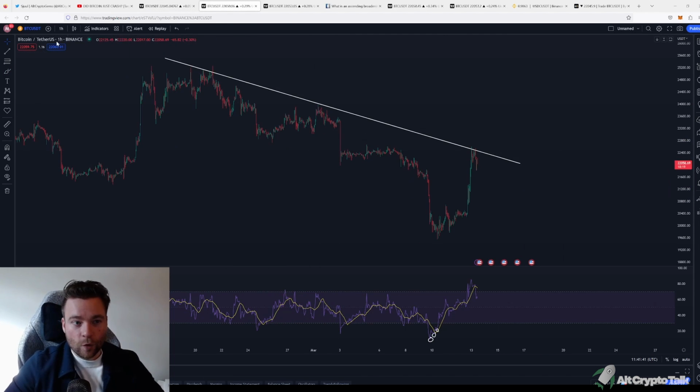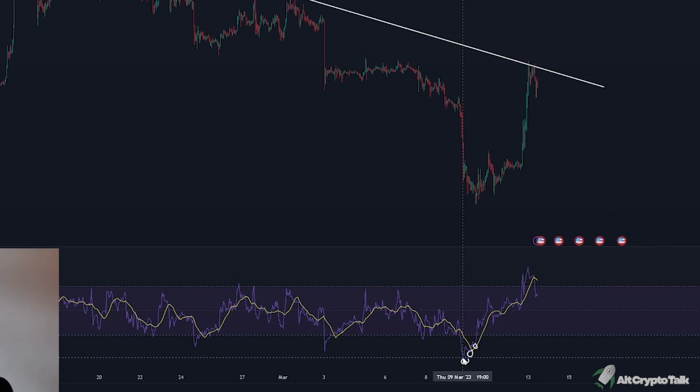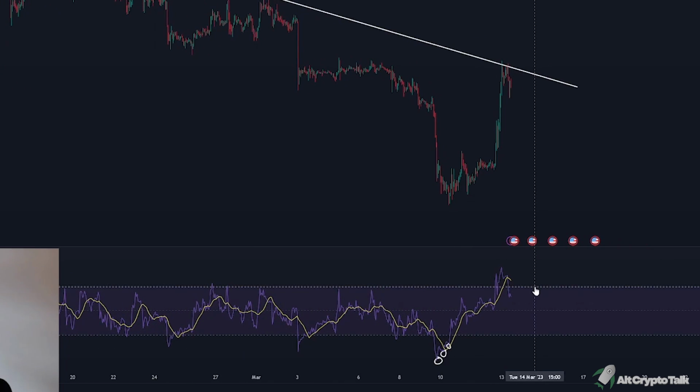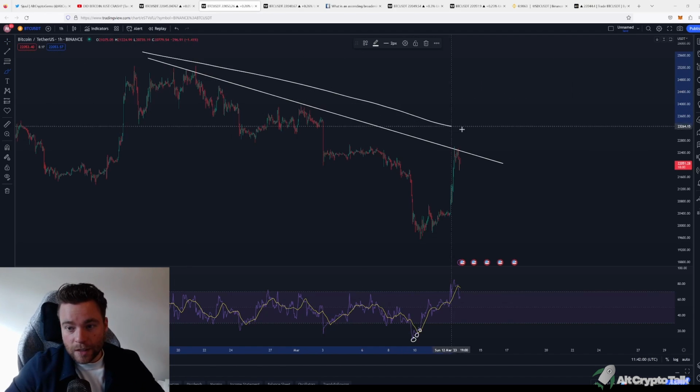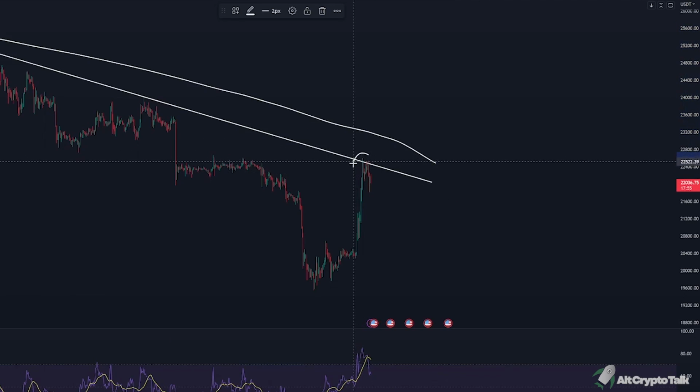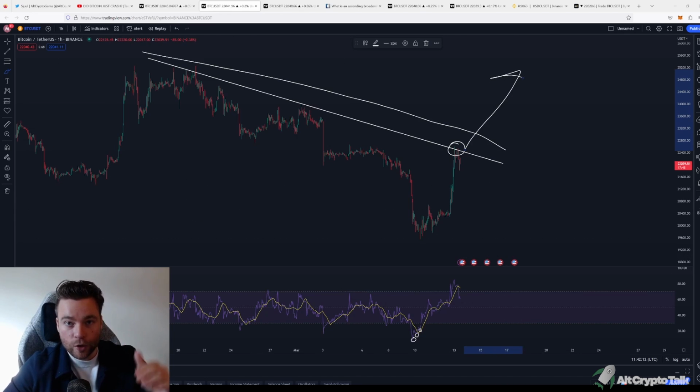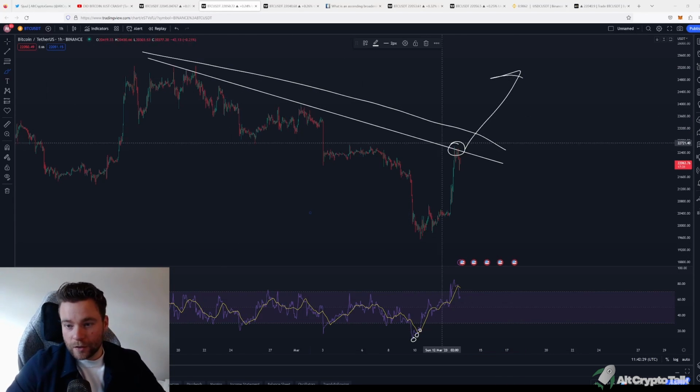Looking at the same time frame, but another chart, this below is the RSI. And what you can actually see, and we talked about it in the previous video as well, is that we're forming a higher low. So what this means is there's an upwards momentum in the RSI movement. Usually that's a bullish sign. However, looking at the chart right now, we do see a downwards momentum happening. So the question really is, will we actually break out of this downwards momentum and go back up to the upside? And if we do, then I see us going on a bullish momentum. So this part is crucial to watch.